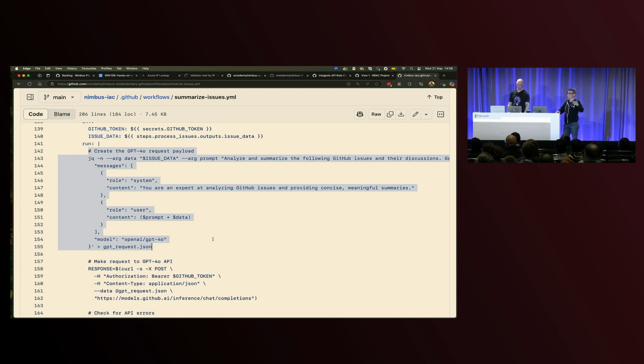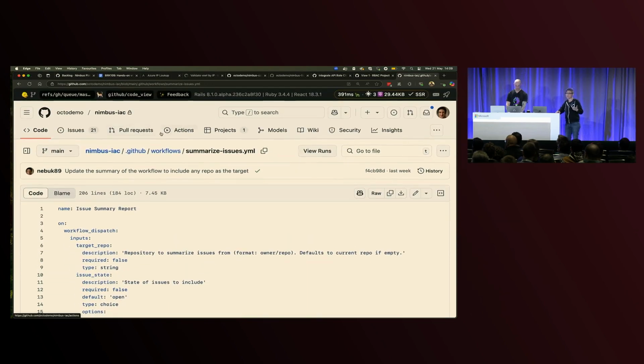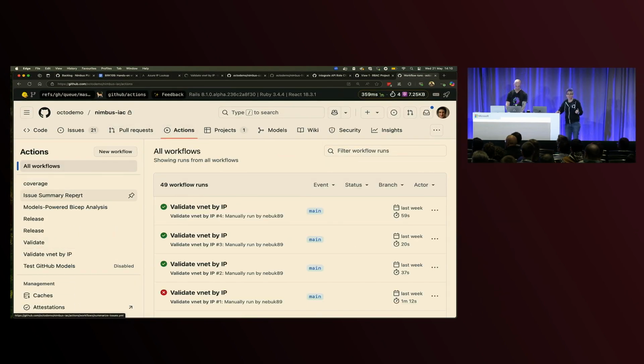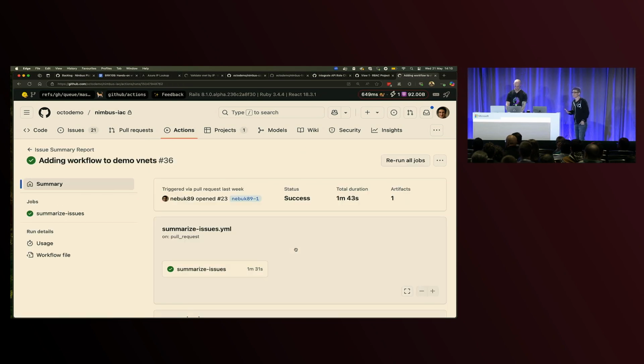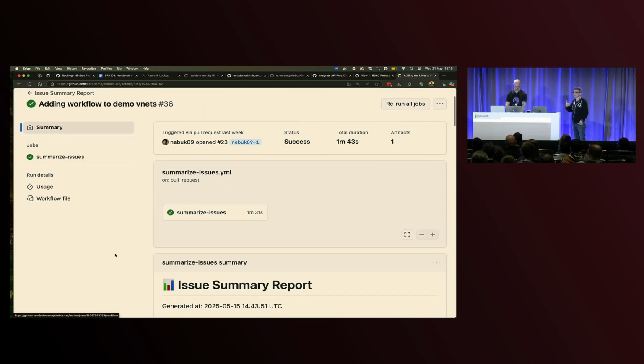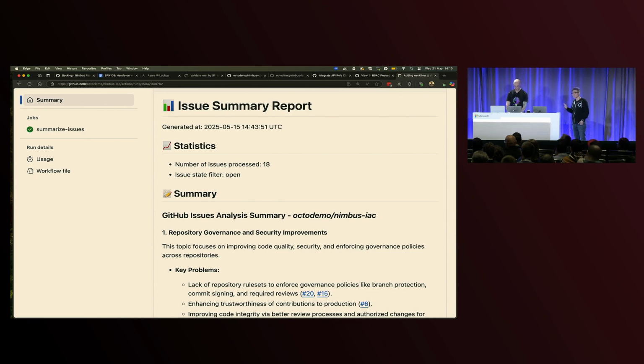whether you're doing things like what he's about to show you as far as summarizing issues, or even maybe you want to analyze your templates, or you want to analyze the linting and testing reports, or your code coverage, or you want to have an AI-powered summary for the Dependabot alerts in your organization, security alerts. The extension of being able to invoke models as part of your DevOps workflow is something that's going to, I think, change the game because no one else is really talking about this at this time.